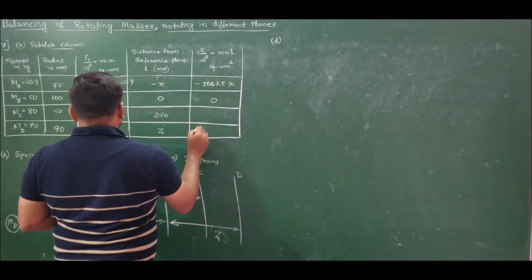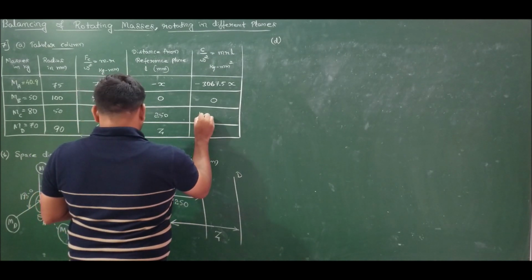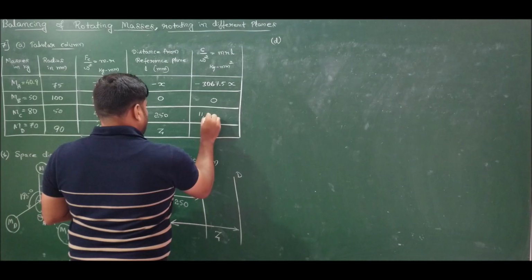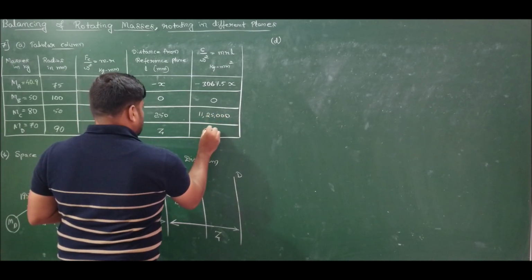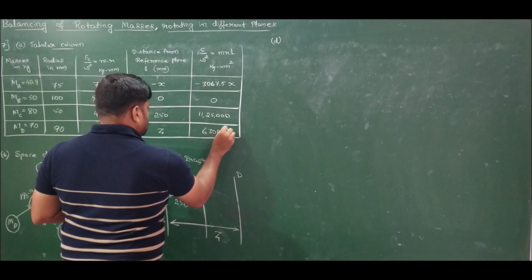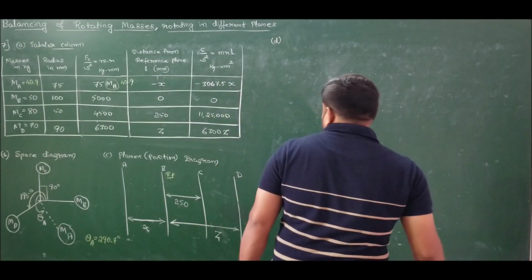This is 0. This will become 250 into 4500, which is 11,25,000, and this is 6,300 Z. Now I should find the value of X and Z.